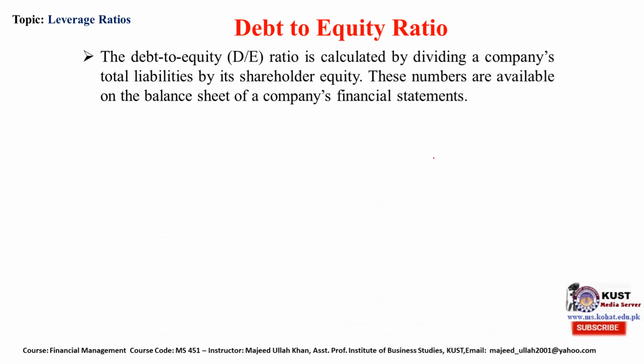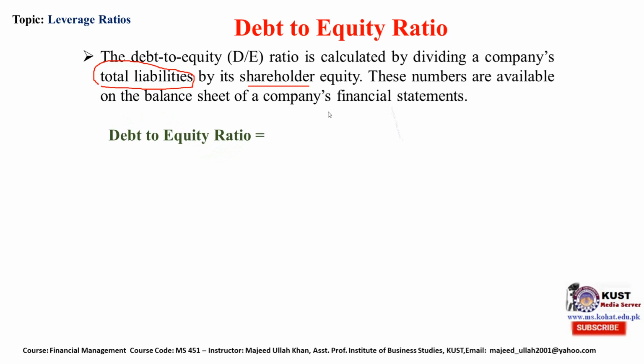Now debt to equity ratio. What is debt to equity ratio? Debt to equity ratio can be computed by dividing the company's total liabilities by its shareholder equity. These numbers are available from the balance sheet and the company's financial statements.